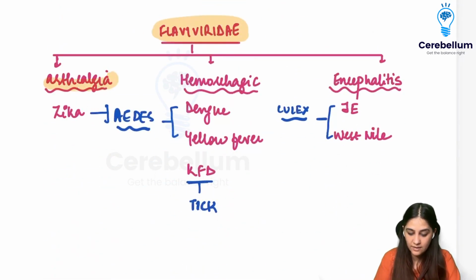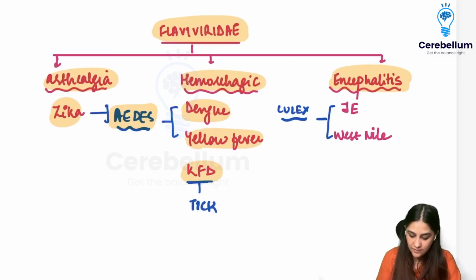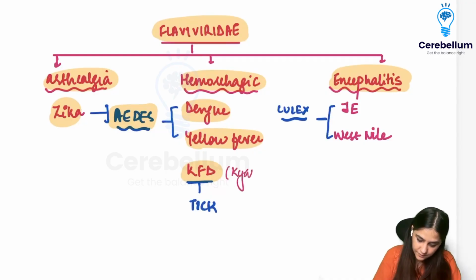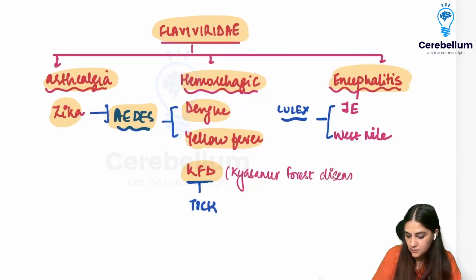Flaviviridae is also again divided into arthralgia and encephalitis, and it also causes hemorrhage. In your arthralgia ones, it is Zika, which is by Aedes mosquito. In hemorrhage, we have dengue, yellow fever, and the KFD, which is called the Kyasanur Forest Disease, right?